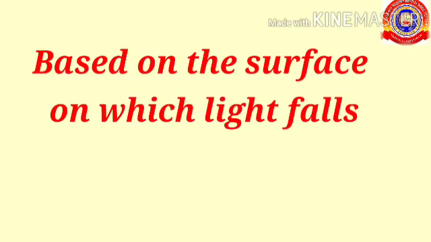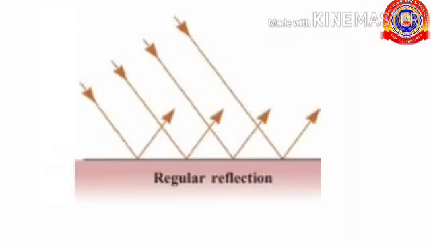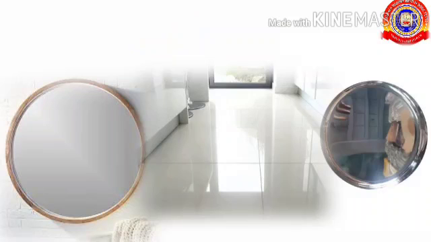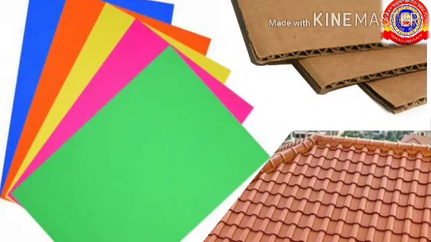Based on the surface on which light falls, reflection is of two types, regular reflection and diffuse reflection. If light falls on a smooth surface, after reflection the rays are parallel, so it is called regular reflection. It happens on a mirror, steel, smooth floor or any polished surface. If light falls on a rough surface, it is reflected irregularly and it is called diffuse reflection. It happens on a rough surface.